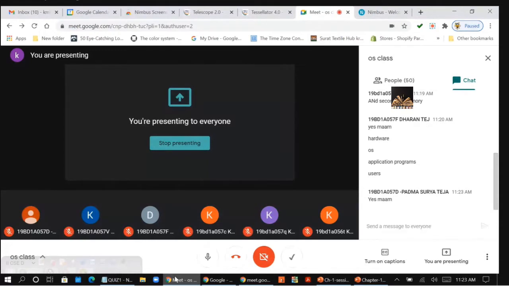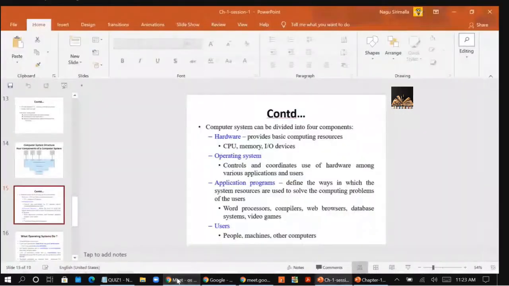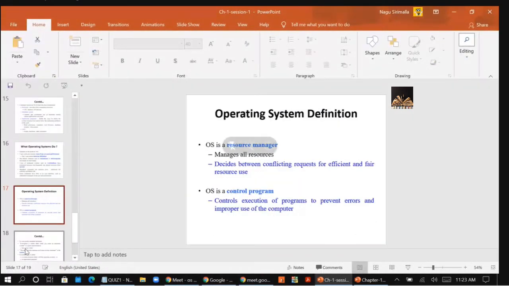Then I discussed the operating system view. Operating system can be viewed in 2 ways. One is the system view, the other is the user view. In the system view, the operating system can be viewed as a resource manager or control program. OS can be seen as the resource allocator or resource manager. As a resource allocator, the OS acts as the manager of the resources such as CPU time, memory space, file storage space, IO devices, and so on.